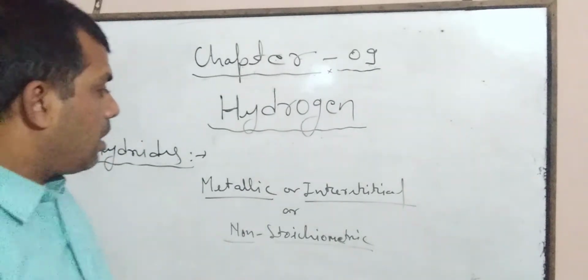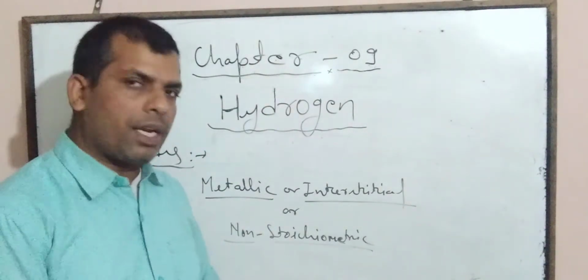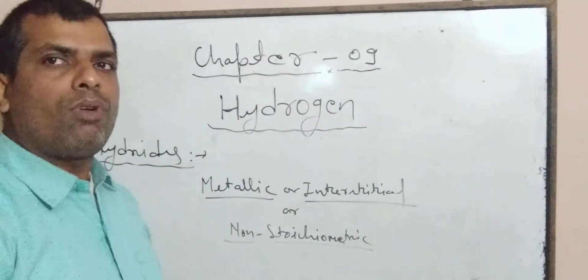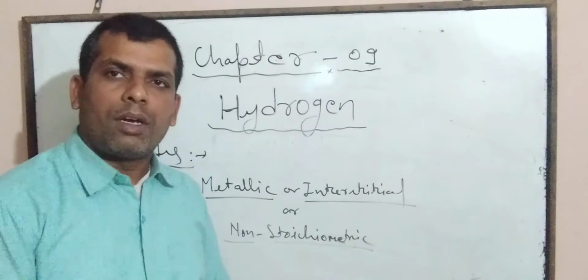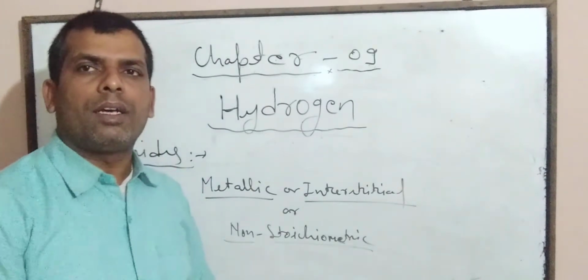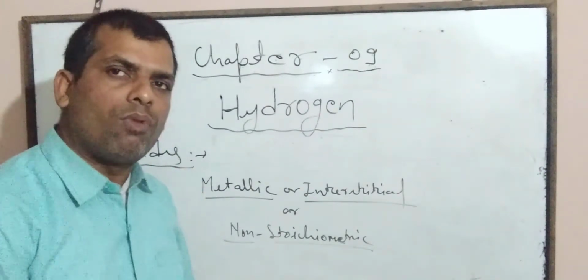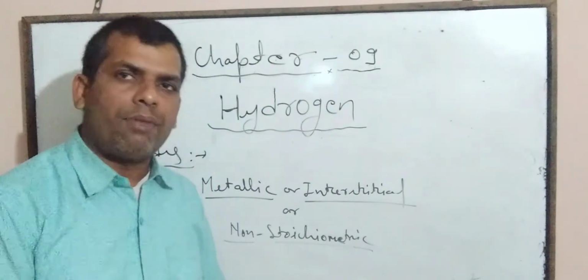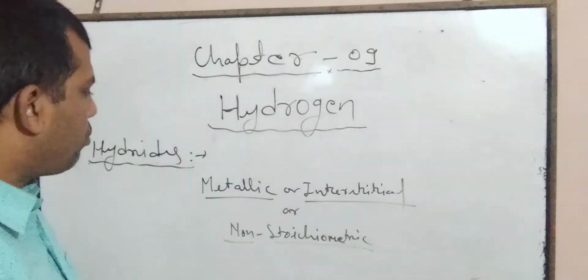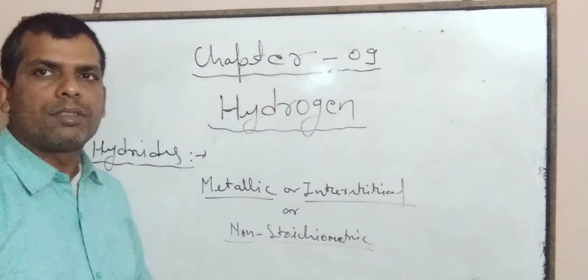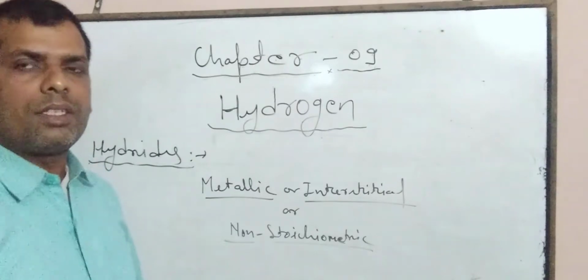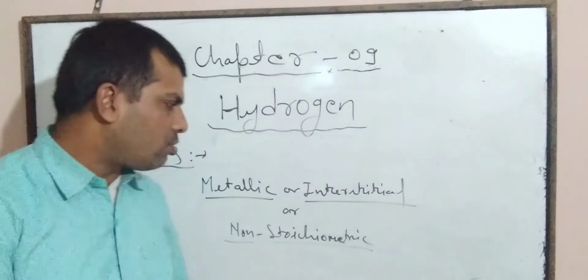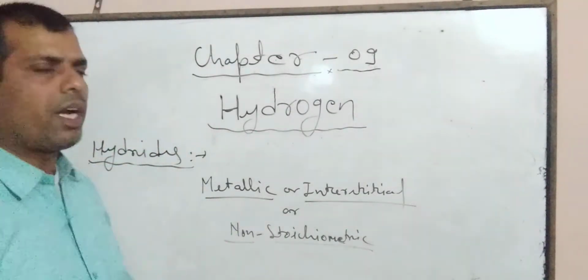These are also known as non-stoichiometric hydrides because in these hydrides the ratio of the transition metal and hydrogen is not present in whole number form. It is present in fractional form. That's why these are also known as non-stoichiometric hydrides. In these hydrides, hydrogen atoms are trapped in interstitial sites. That's why they are also known as interstitial hydrides.